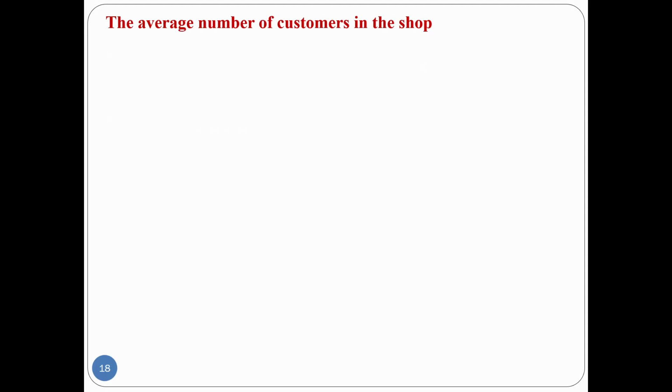Then the first question, the average number of customers in the shop. Queuing theory answers two kinds of questions: the number of customers and the waiting time. That is, the number of customers in the system, the number of customers in the queue, the waiting time in the system, and the waiting time in the queue. The shop is the system. Therefore, calculate Ls. The formula is lambda divided by mu minus lambda. Substitute the lambda and mu values. Lambda is 6, mu is 15 by 2, then the value is 4 customers.